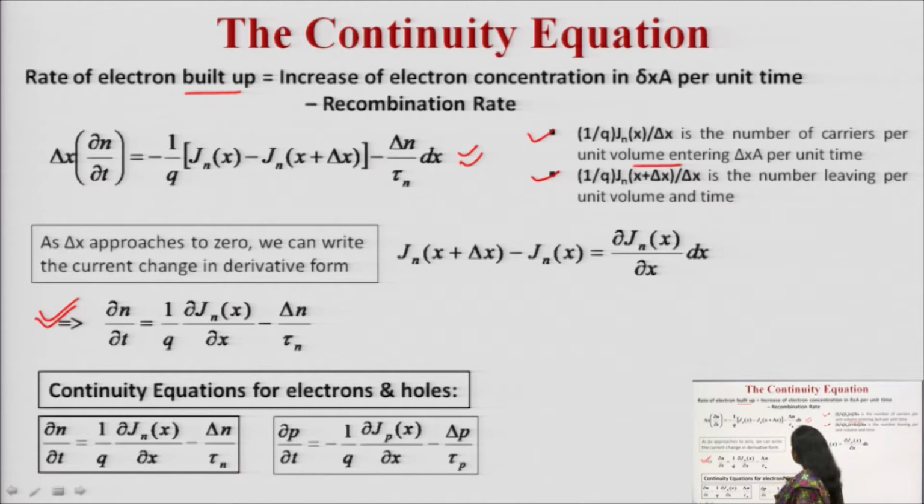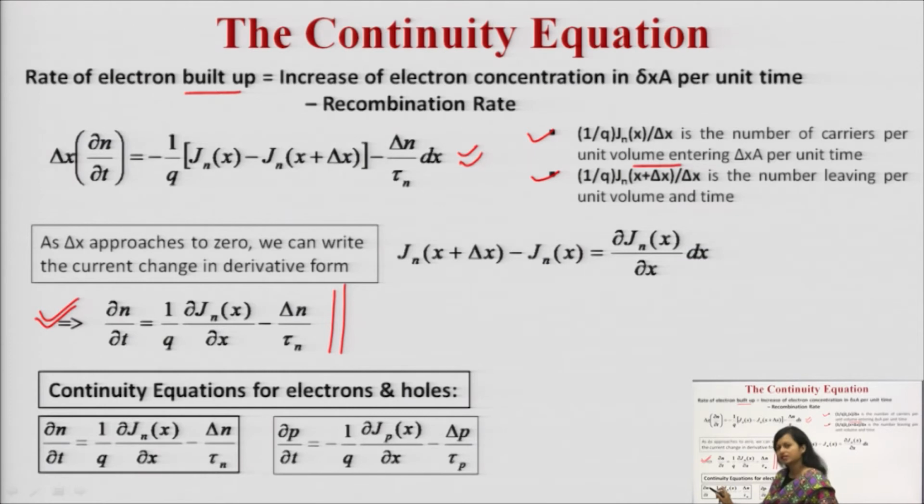So the continuity equation for the electrons can be written as above, and if you replace the term for the electron with the term for the holes, considering the specimen as a p-type semiconductor, when you consider the number of holes entering per unit volume per unit time and the number of holes leaving that particular sample per unit time per unit volume, then you will get the continuity equation for the holes as well. So the continuity equation for electrons and holes can be written in this form.